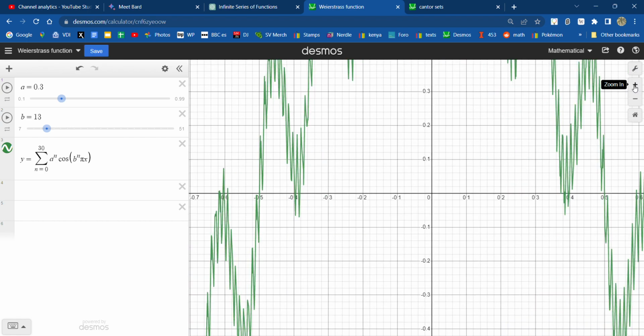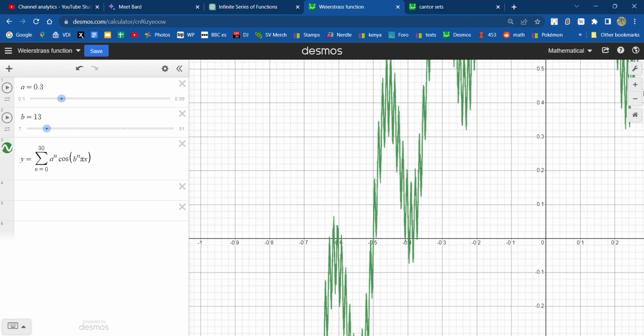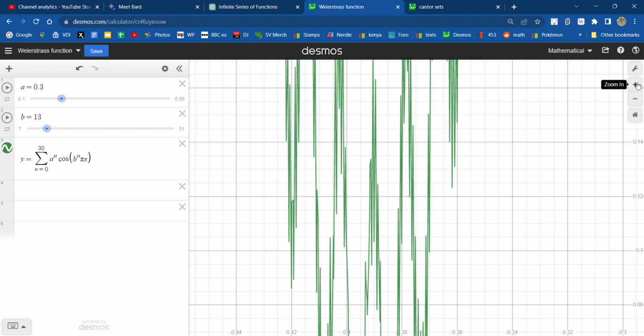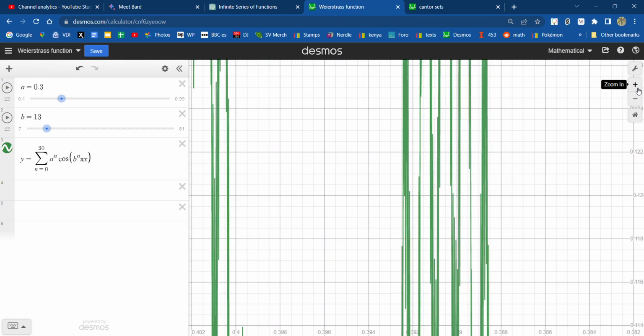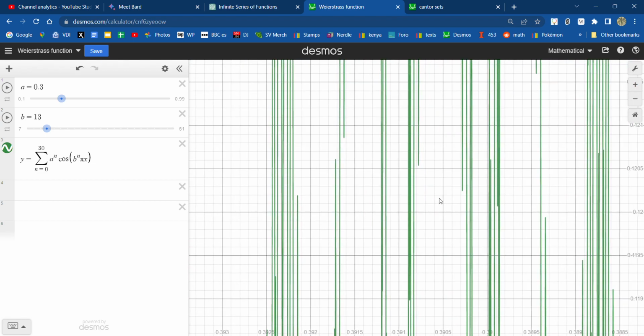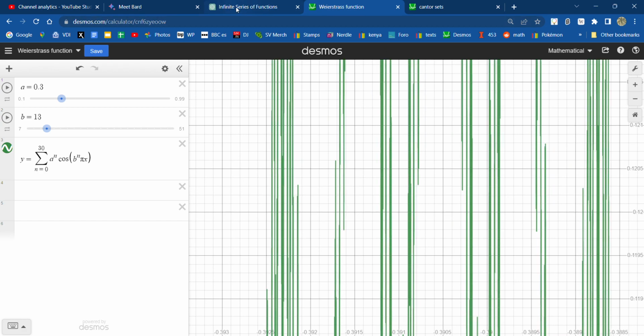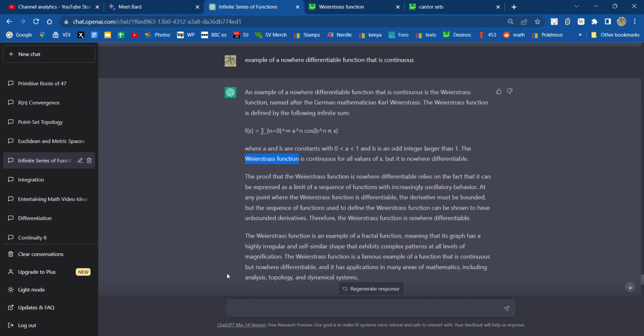It's got many jags, so you can never get it to have a slope, right? The more you keep going in, you get that. Yeah. Sorry for the change in contrast. It went from black to white.